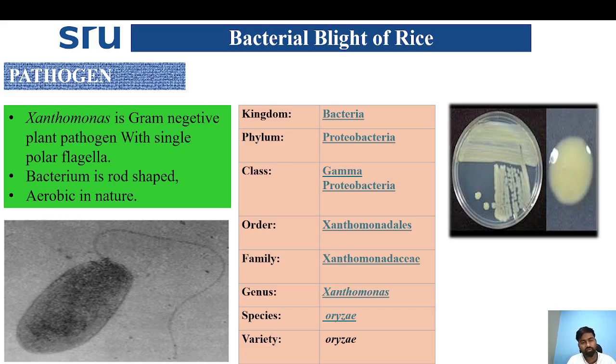Coming to the pathogen, Xanthomonas is a gram-negative pathogen with a single polar flagellum. The bacterium is rod-shaped and aerobic in nature, and it belongs to the phylum Proteobacteria. It is gram-negative. On a Petri plate, it will produce slimy yellowish colonies.